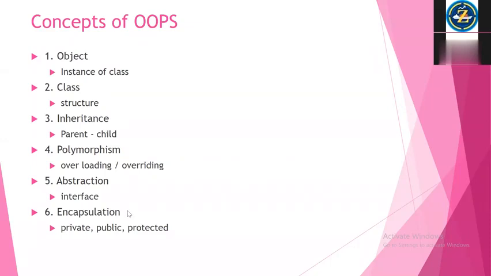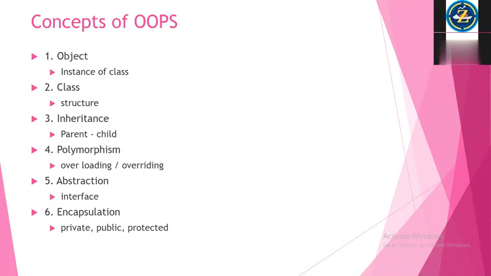And the last one is encapsulation. Encapsulation means data binding. You are binding variables and methods into one single unit. That is called encapsulation. Here we have private, public, and protected.